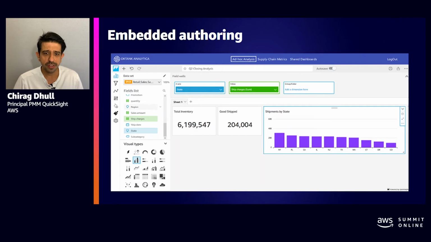We briefly mentioned this earlier. Previously, you could embed canned dashboards, but now embedded authoring provides power to end users to make their own dashboards in the same seamless experience of an embedded dashboard within the product.